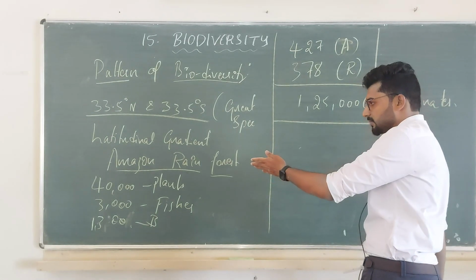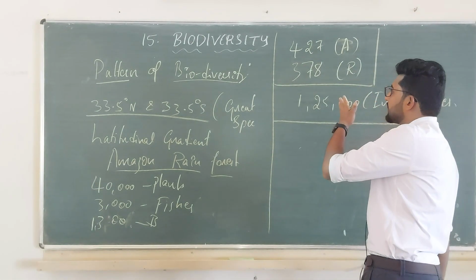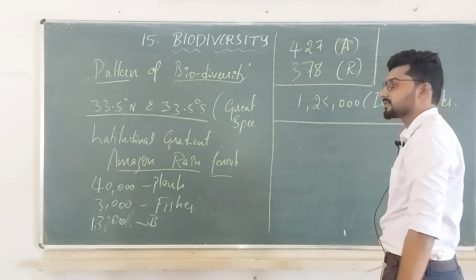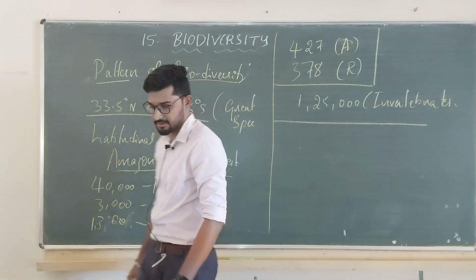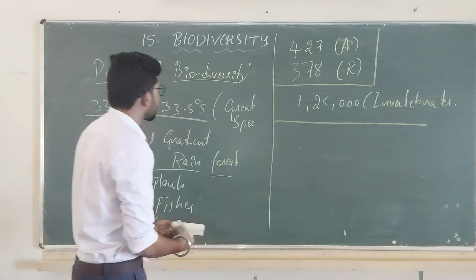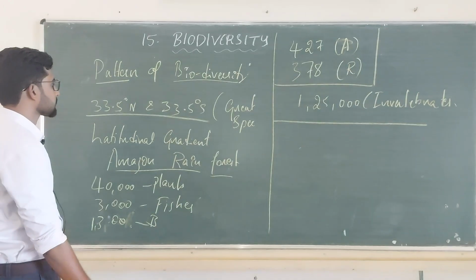See the huge numbers: 40,000, 3,000, 1,300, 427, 378, 1,25,000. Look at the species richness. This is coming nearly in a tropical region. This is about the Amazon rainforest as well as the latitudinal gradient.